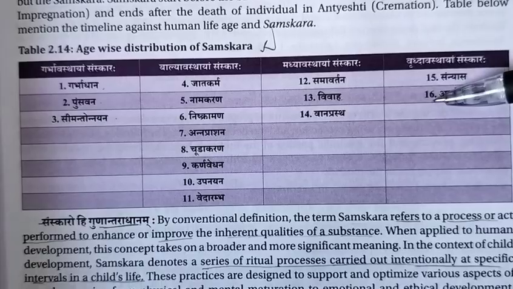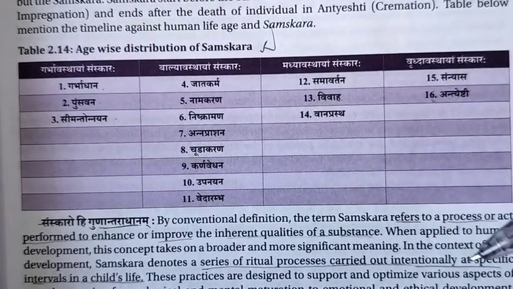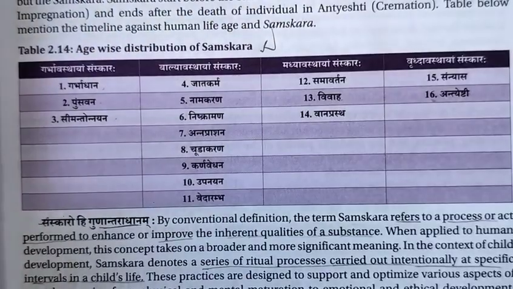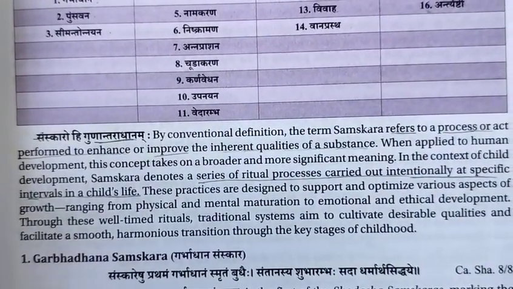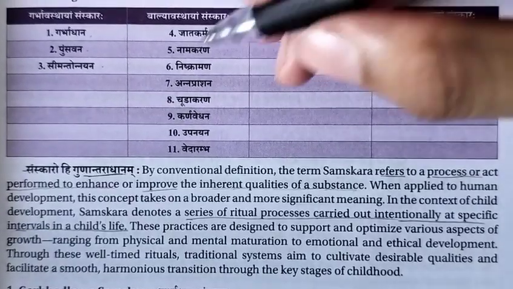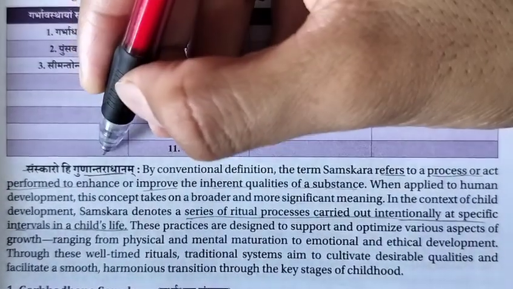These 16 types of samskara have been given. We will see them one by one in detailed form. First we will see what is a samskara; they have given one passage regarding that. What is that? Samskaro hi gunantaradhanam. When the question arises regarding the samskara, we have to start with this shloka, that is samskaro